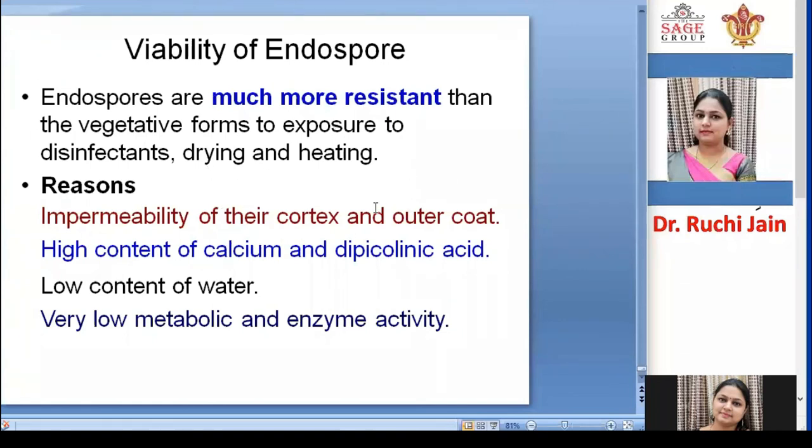the cortex and outer coat are very resistant toward various types of chemical agents. They contain high calcium and dipicolinic acid. They contain a low amount of water, and their metabolic and enzyme activity is very low. So these are the reasons why endospores are resistant towards various types of disinfectants or chemical agents, and they can survive in harsh conditions also. And whenever they get favorable conditions, they become live within 2 hours and become new bacterial cells.